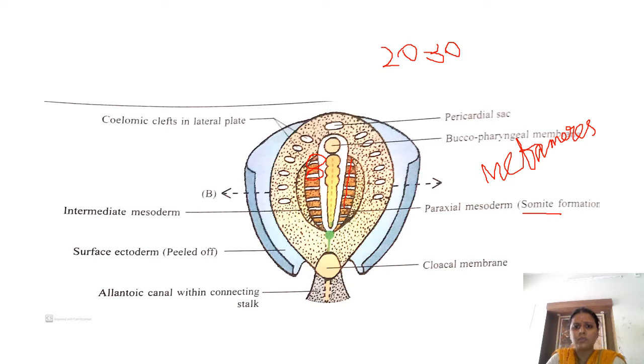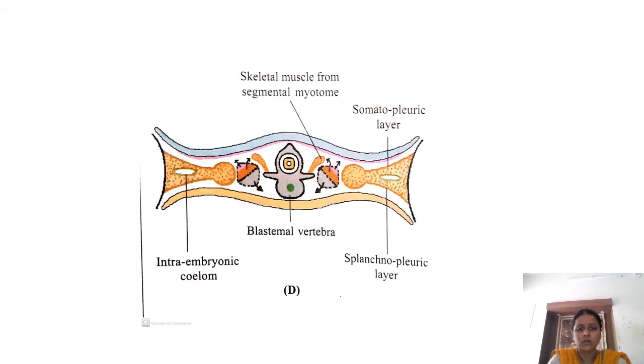It happens at the rate of 3 pairs of somites per day. So you can calculate the age of the embryo with the number of somites formed. Each somite further divides into a dorsolateral part, the dermomyotome, and a ventromedial part, the sclerotome.